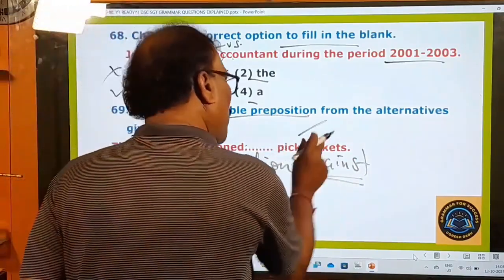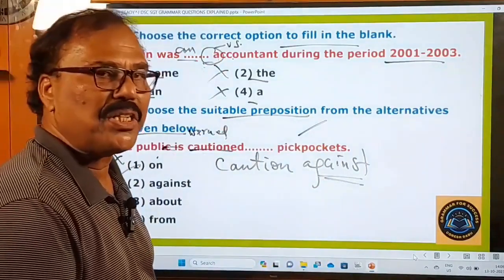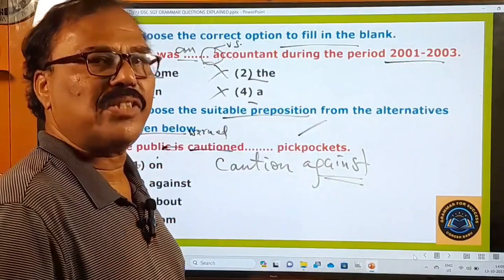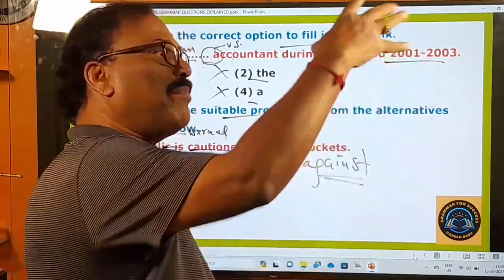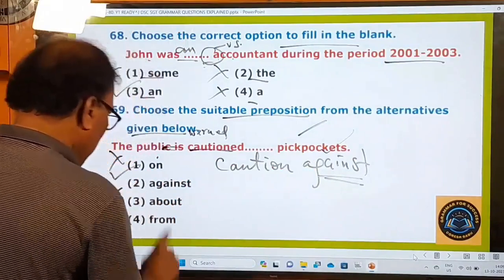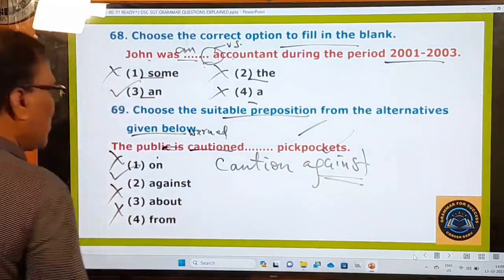Pickpockets mean jeebu dongalu, pickpockets. The Prime Minister Modi cautioned all the Indians living in Israel against coming out of their house. So this is the only preposition. All others are wrong answers, and this is the right option. Right, now let's go to the next question.